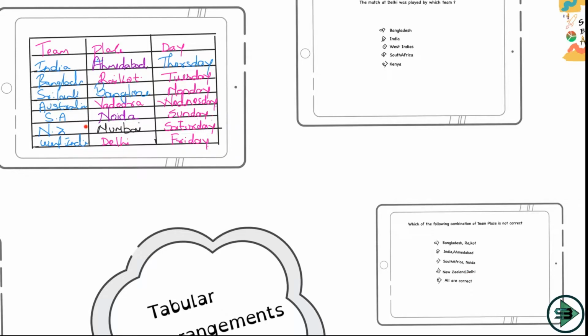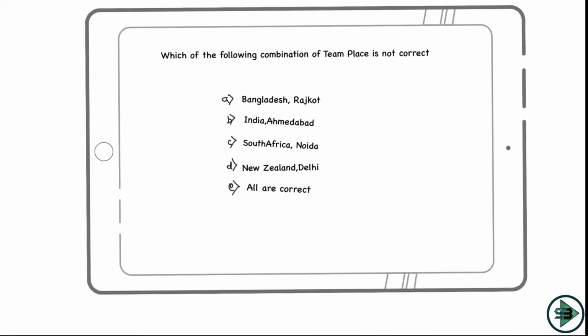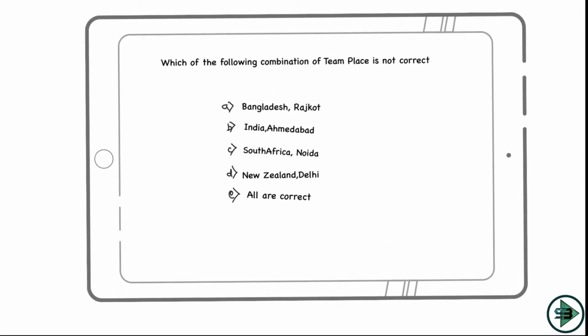New Zealand, Delhi. New Zealand is Mumbai, and not Delhi. That's it, so I find the answer. Which of them is not correct? New Zealand and Delhi is not the correct option. Rest all of them are correct. They are asking me which is not correct, so that's why I'll mark this as the option.